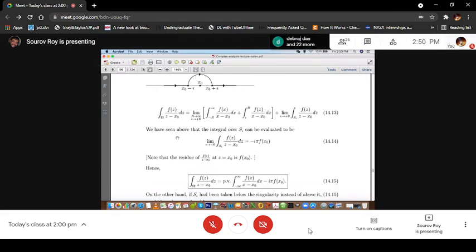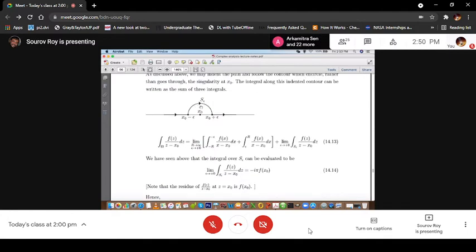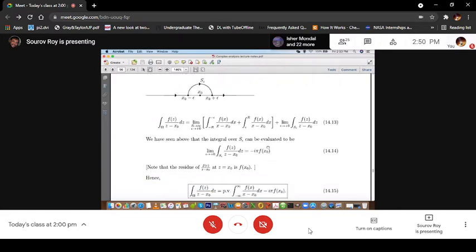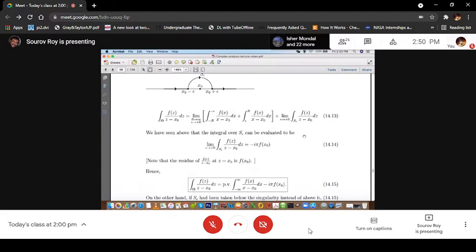And we have just seen that the integral over S epsilon can be evaluated, and this limit, epsilon tending to plus 0, is given by, because this is in the negatively oriented sense, clockwise direction, minus i pi f(x0). Remember, the residue of f(z)/(z minus x0) at z equal to x0 is actually f(x0).